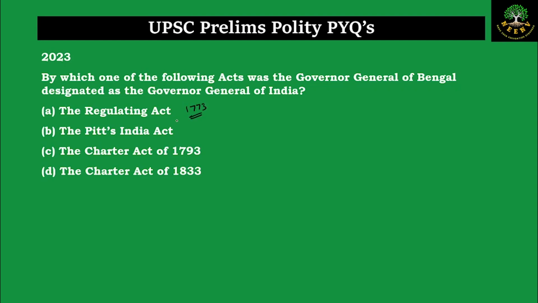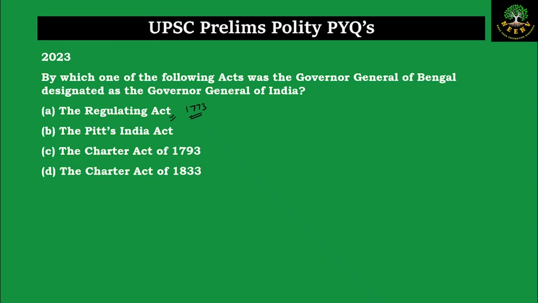Now what was the background for the Regulating Act? Till then, what used to happen? The company's trade was not that heavily regulated. The officers of the company, apart from being involved in the company's trade, also used to have private trade. Because of the private trade, corruption increased and the company officials used to misuse the powers given to the company and enrich themselves personally. So in order to regulate all of this, the Regulating Act, as the name suggests, was brought in. The main purpose of that is to control and regulate the affairs of the East India Company.